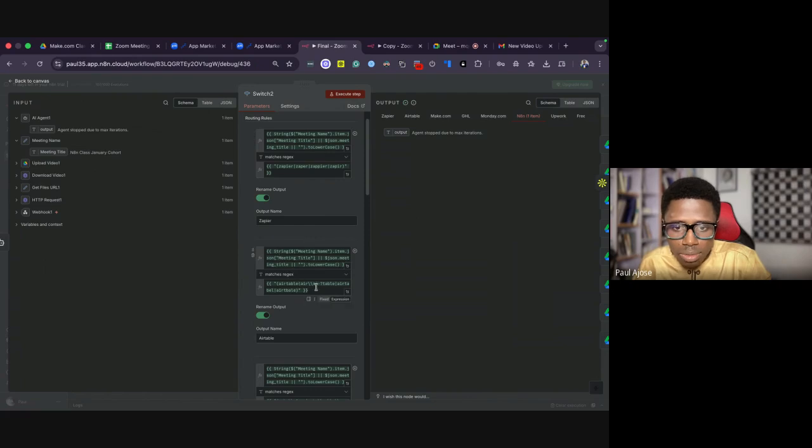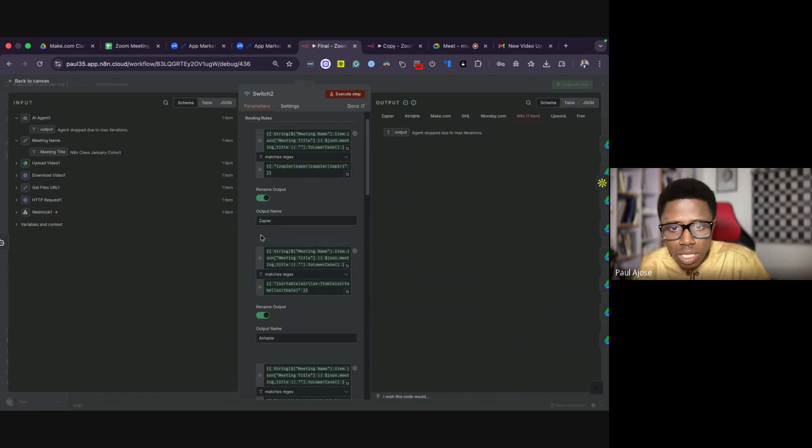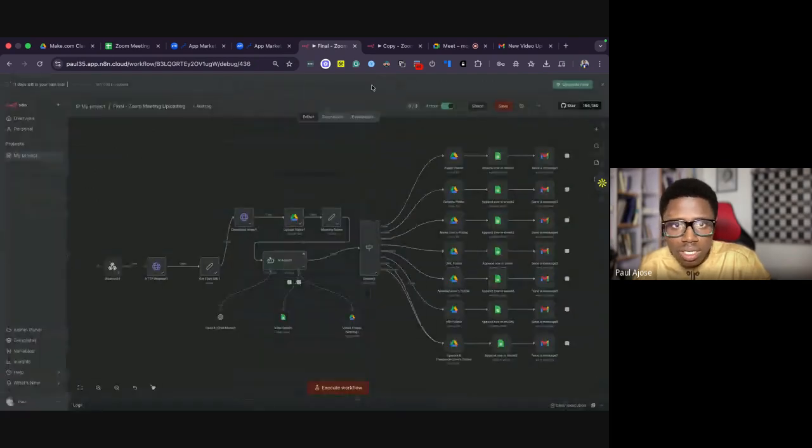So when I did that and it worked there, I went back and I changed everything to matches regex, and I was able to generate the code also. So even if somebody is spelling Airtable and they made some mistake, or maybe they put a space between Air and table, it is still going to catch it. The same for Zapier, maybe the person wanted to write Zapier and they wrote Zapper. So that is the name that is coming from Zoom. That's the name I used to select them to go to the right folder. So I put that in and I tested it and it worked very fine.